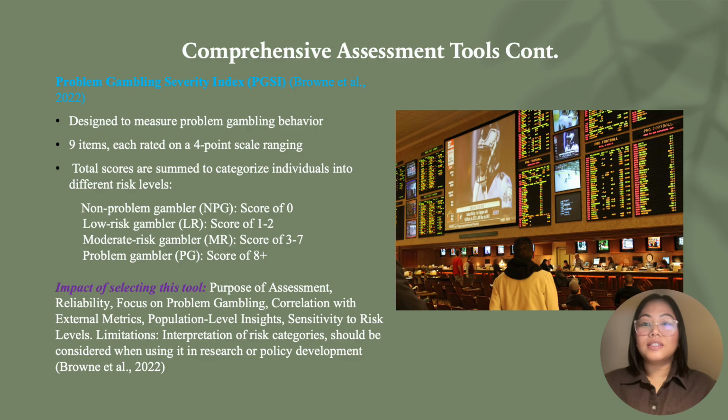The PGSI is another comprehensive screening tool designed to measure problem gambling behavior. It consists of 9 items, each rated on a 4-point scale ranging from 0 to 3, with 0 being never and 3 being almost always. The total scores are summed to categorize individuals into different risk levels: non-problem gambler, low-risk gambler, moderate-risk gambler, and problem gambler. The PGSI is widely used in gambling research to assess the severity of gambling problems and categorizes individuals based